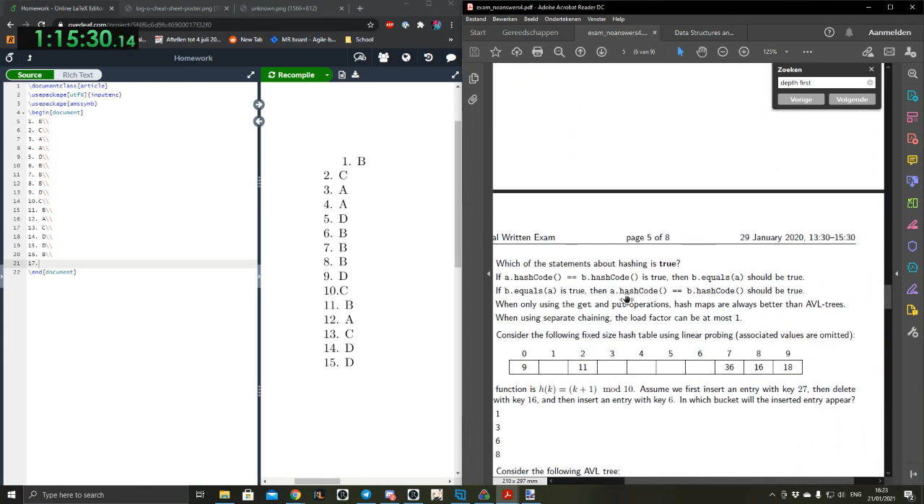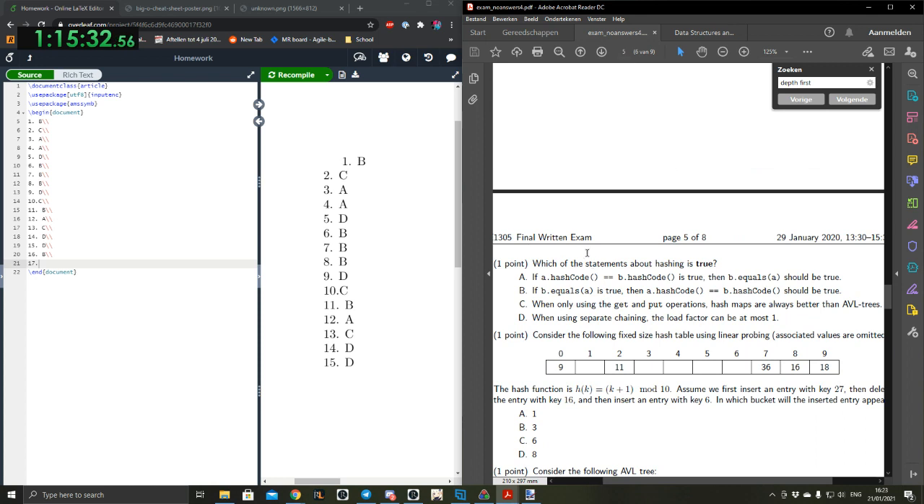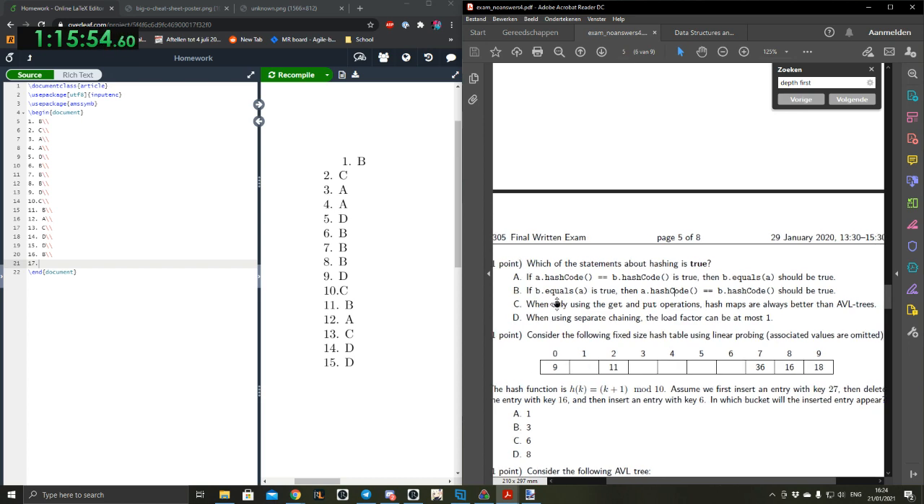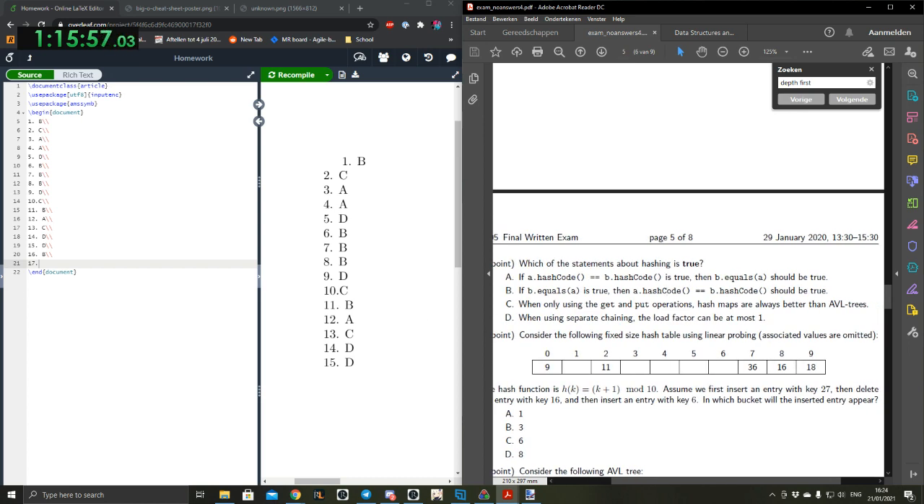Okay. Which of the statements about hash coding is true? If a dot hash code equals b dot hash code is true, then b dot equals a should be true. That's false, because you can have two things with the same hash code. If a dot equals b is true, then a hash code equals b hash code should be true. Well, this is true, yeah. I'm going to post a message in the VC channel. I just plugged it into the internet, so it could be false, but it might be useful to have.